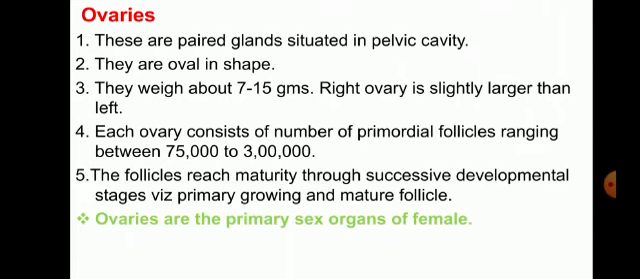The follicles reach maturity through successive development stages: primary, growing, and mature follicles. Follicles are cells which produce primary, growing, and mature follicles, and there are three stages depending upon the size. The ovaries are the primary sex organs of the female. These are the most important organs.